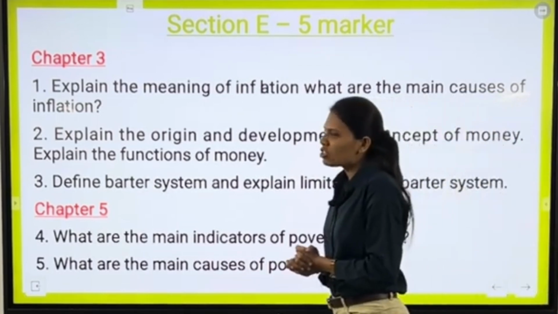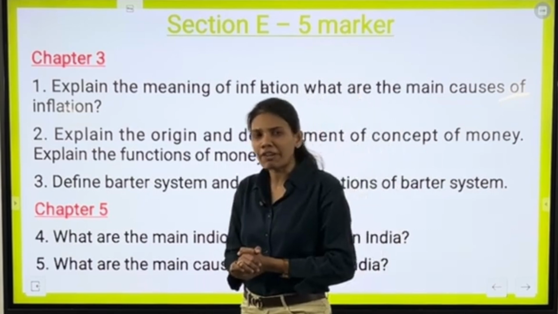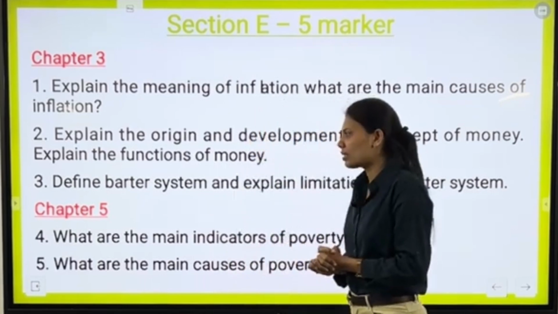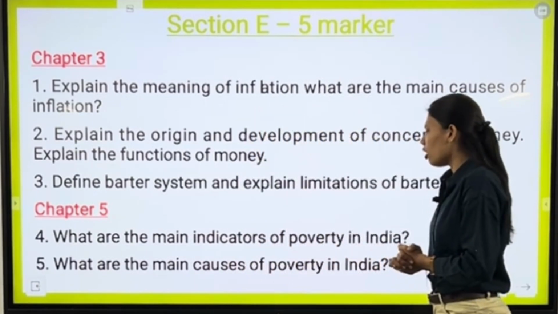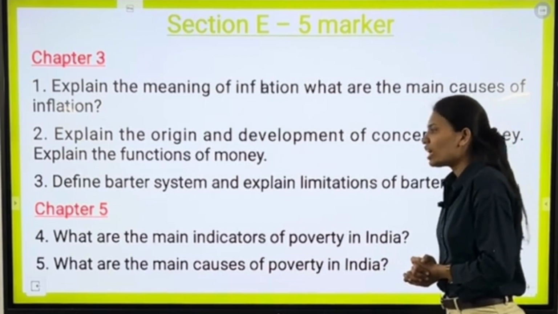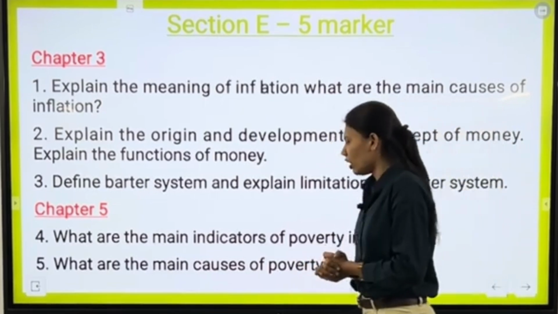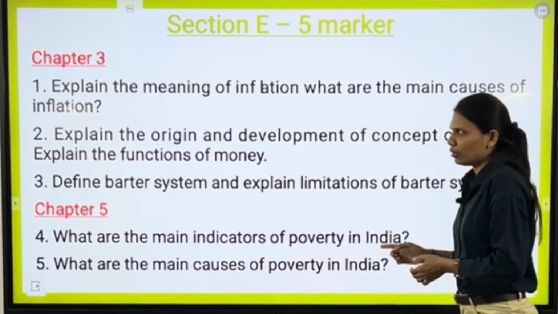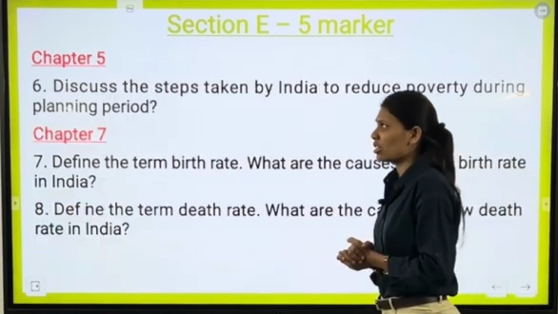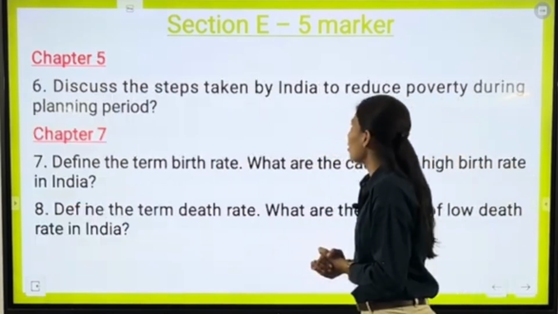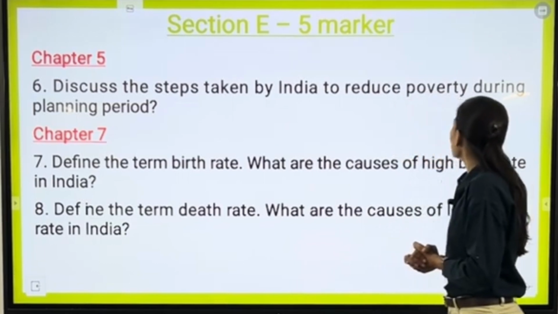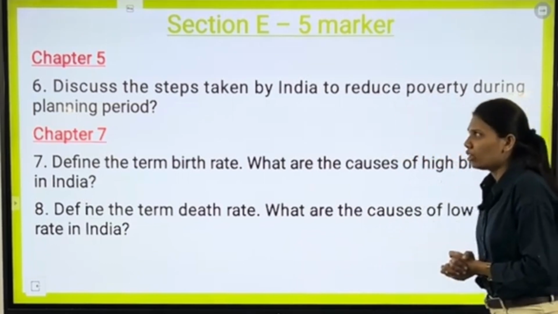Now moving ahead and jumping directly to chapter number 5. We have our first question as what are the main indicators of poverty in India? Our next question is what are the main causes of poverty in India? Next question is discuss the steps taken by India to reduce poverty during planning period.